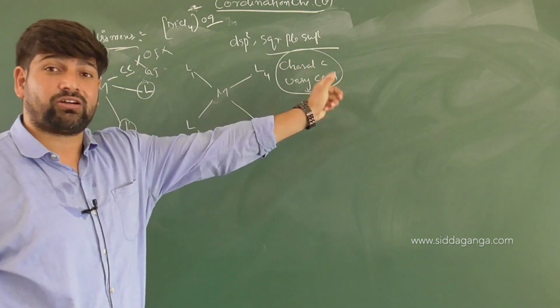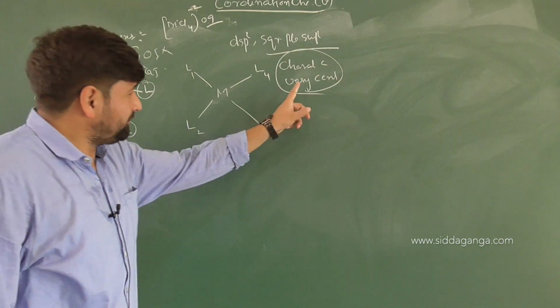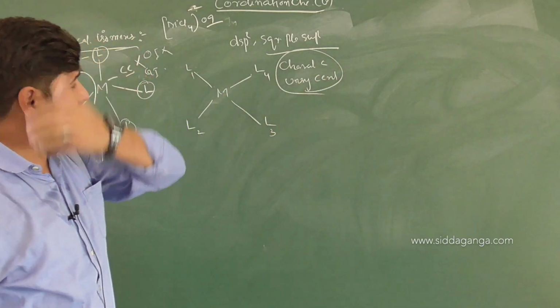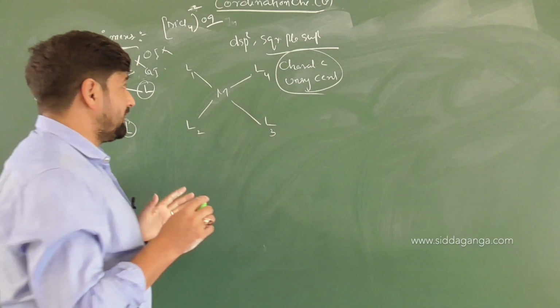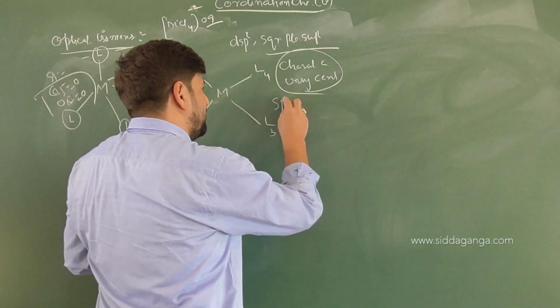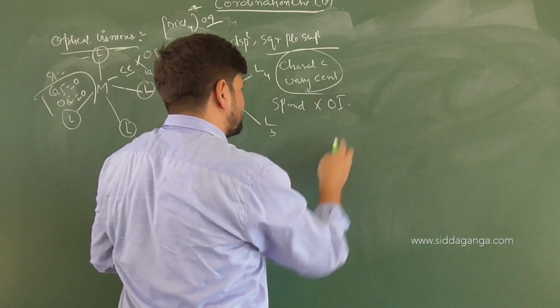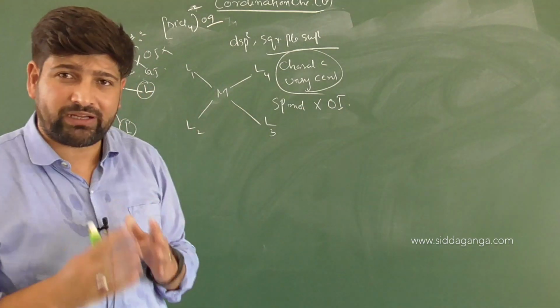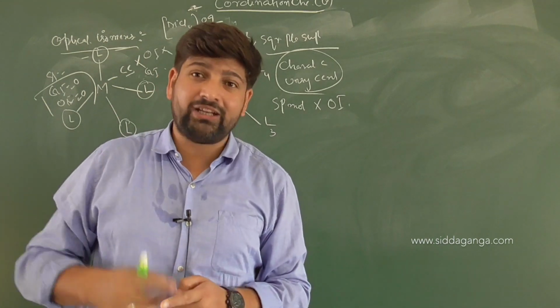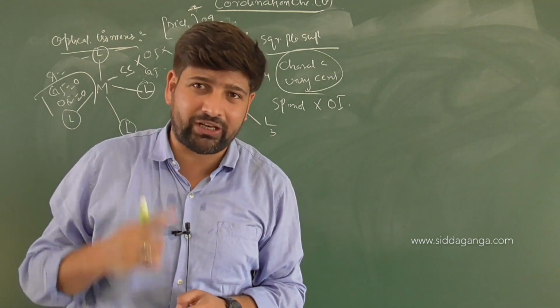Here we will call it a chiral center or chiral metal atom. So if it has an unsymmetrical center also, remember that square planar molecules will never show optical isomerism, because anytime you draw a square planar shape, it will always have a plane of symmetry.